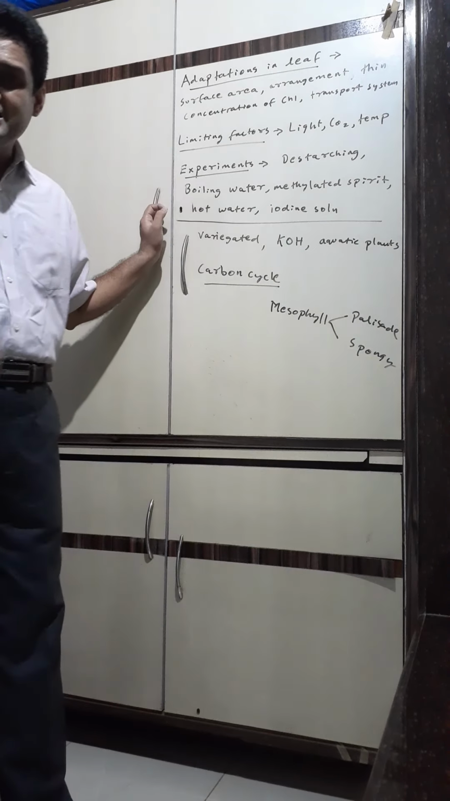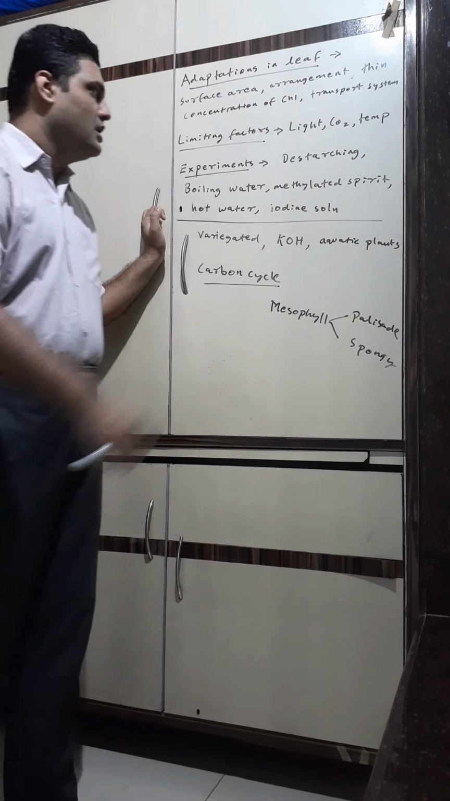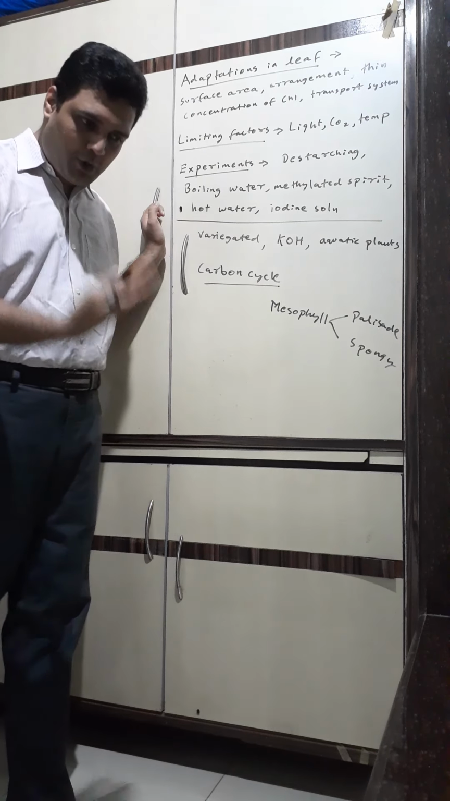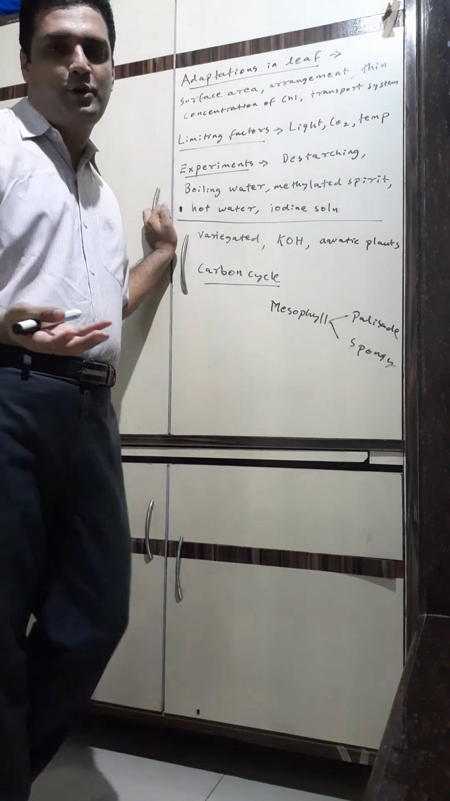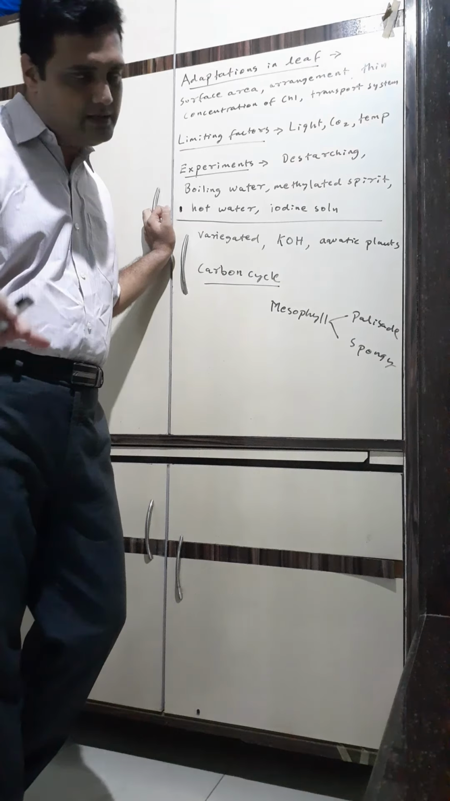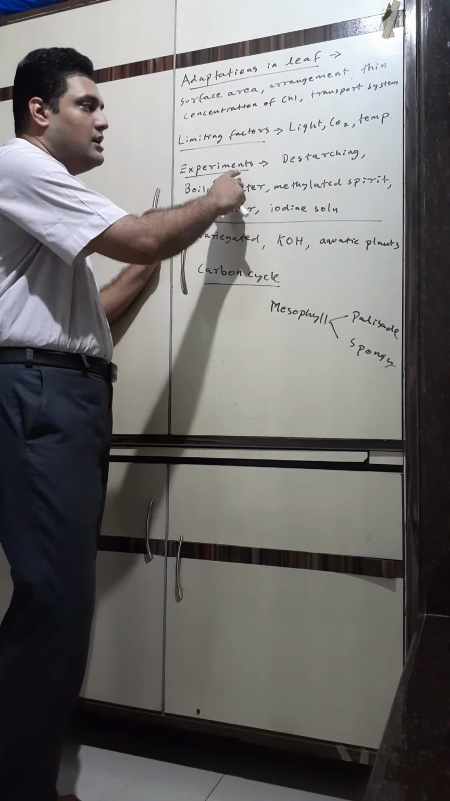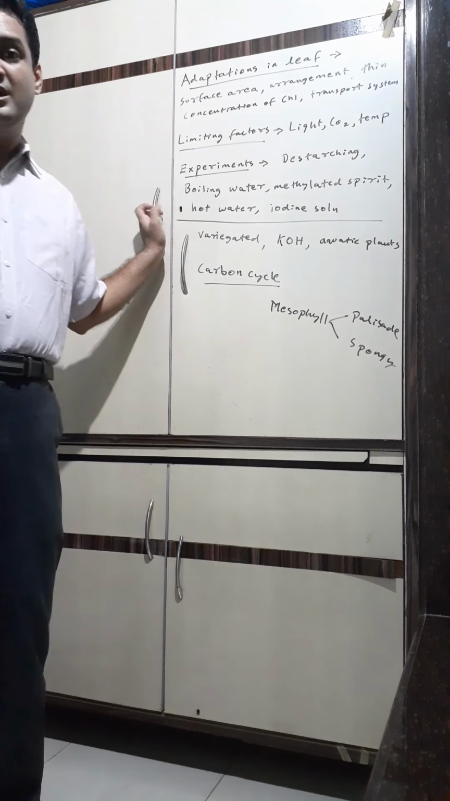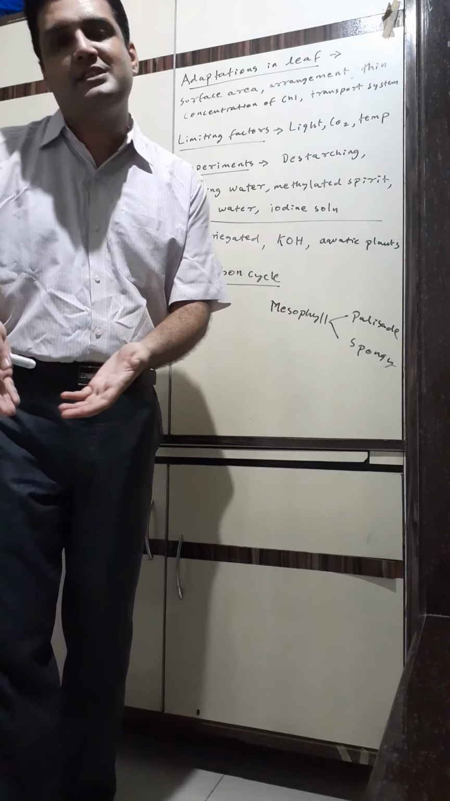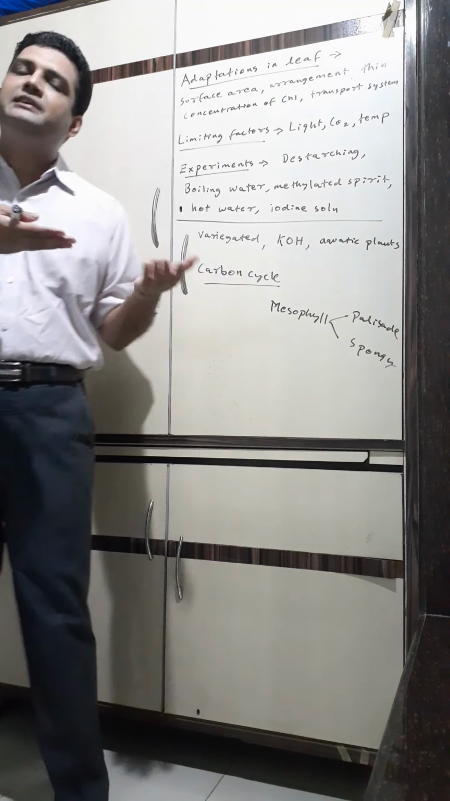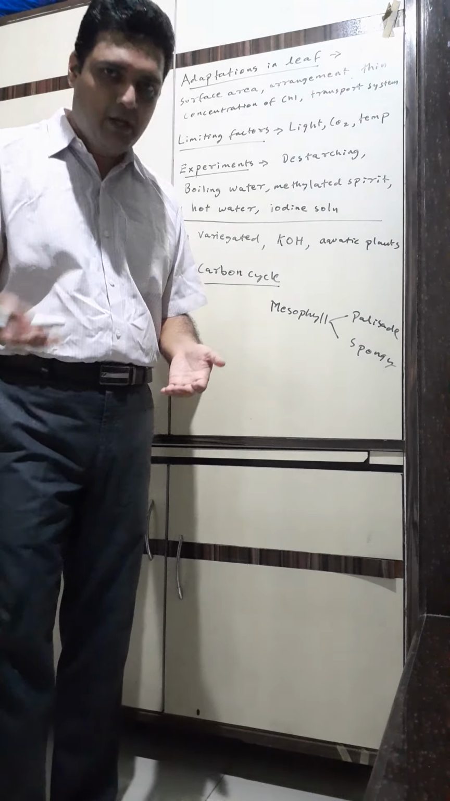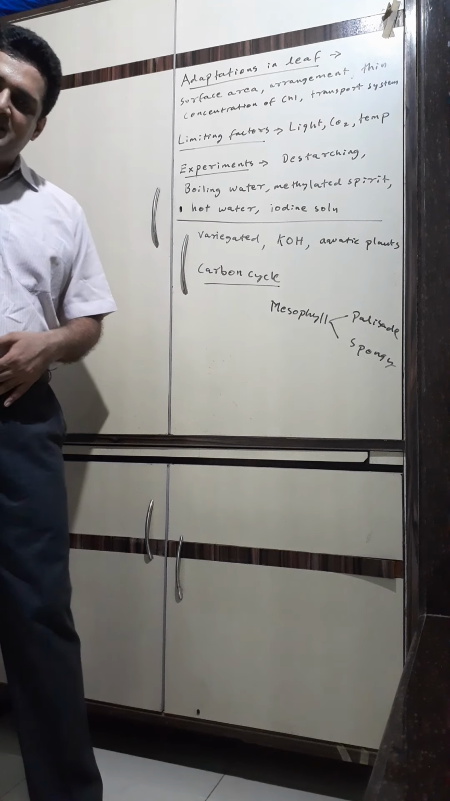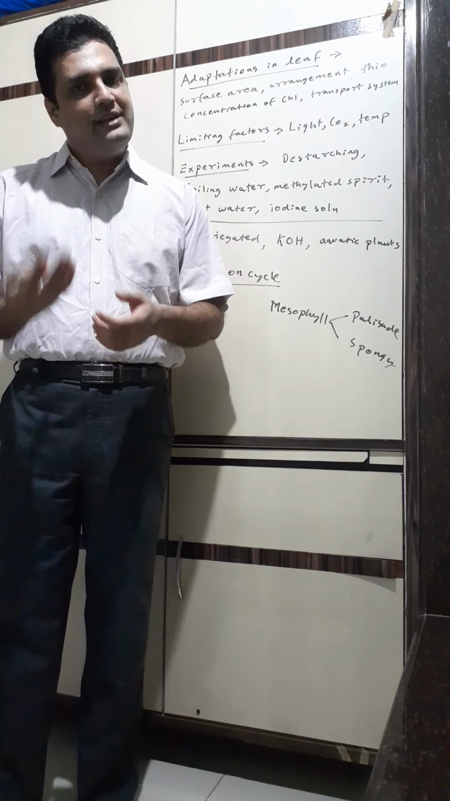Now, this chapter is a lot of experiments, children. You want to show what factors are necessary for photosynthesis and you demonstrate them by the use of experiments. First step in any experiment for photosynthesis is you remove the starch, because if the starch which is formed in your experiment is already present, then what will you prove? So you remove the starch. How will you remove the starch? By destarching.